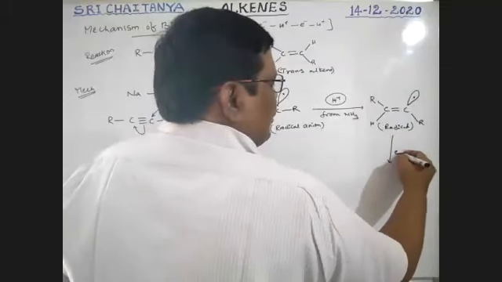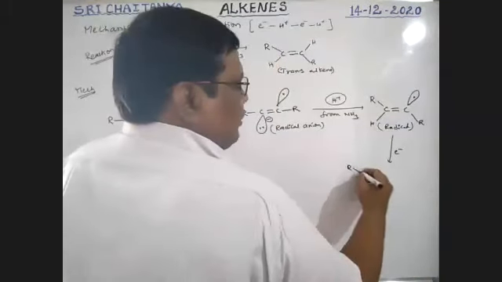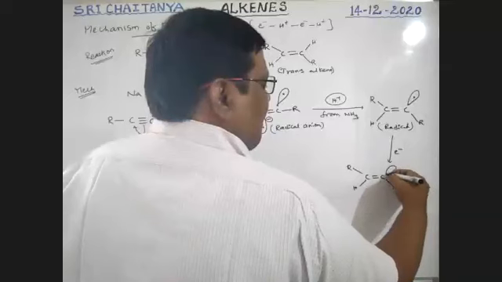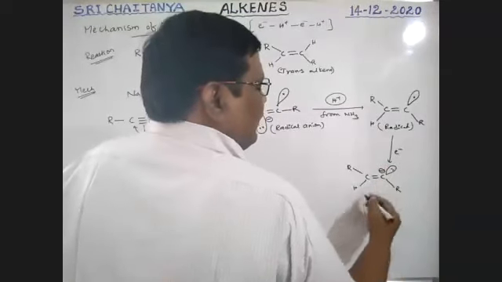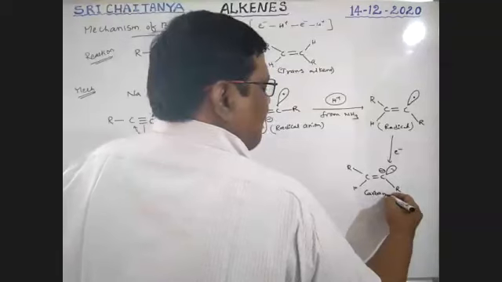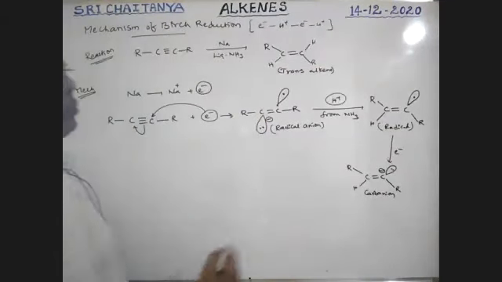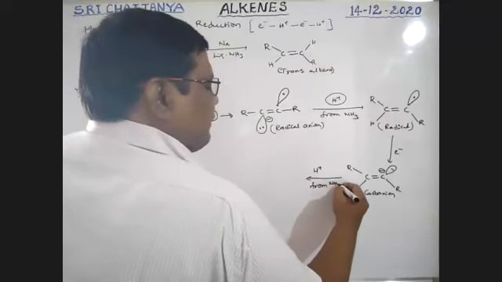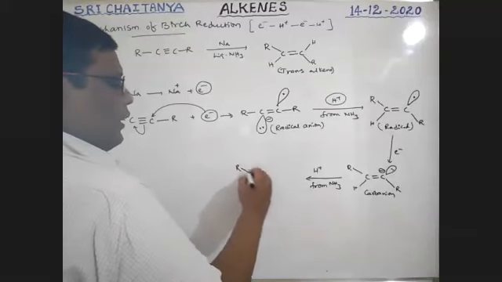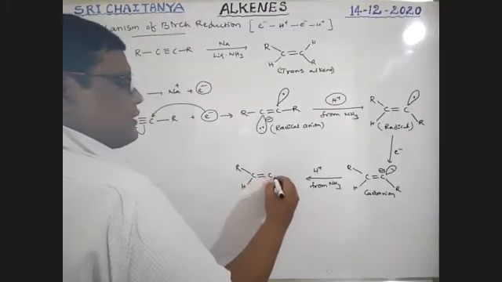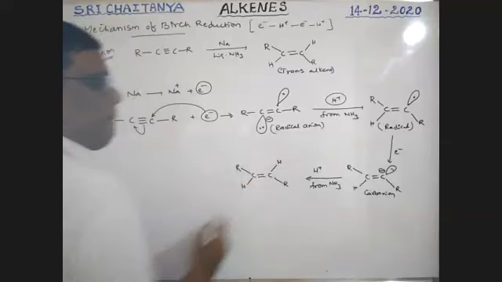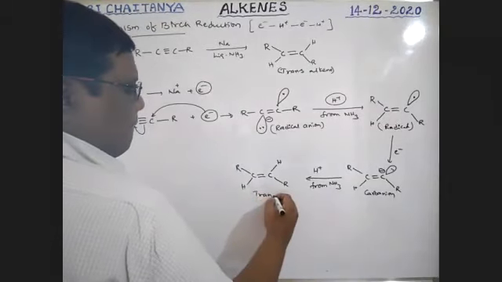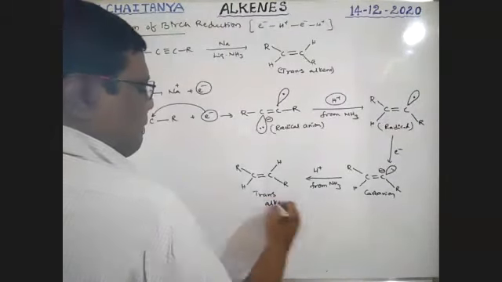Now to this radical, one more electron is added. That converts into R-C-C-H with two electrons on the carbon, an anion. It is a carbanion. To this, H plus is added from NH3. That gives RCH=CHR. So now it is a trans alkene.